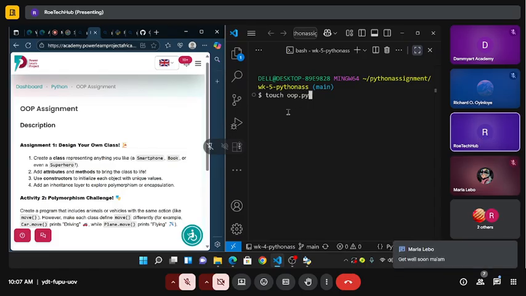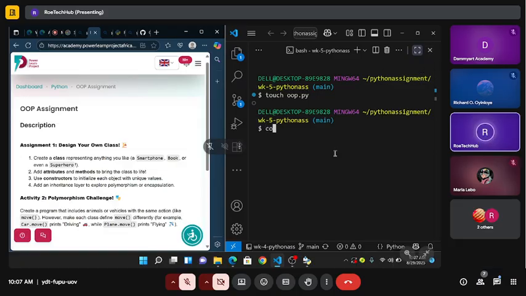OOP.py. Okay, so I'm done with the terminal. So now I can say code OOP.py. It's going to open it. Okay, it's opened.